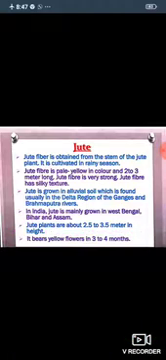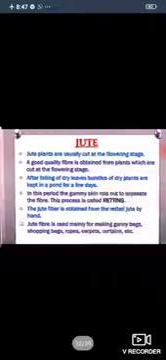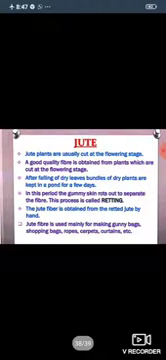Jute plants are about 2.5 to 3.5 meter in height. It bears yellow flowers in 3 to 4 months. Next, jute. Jute plants are usually cut at flowering stage. Number 2, a good quality fiber is obtained from plants which are cut at the flowering stage. Number 3, after falling of dry leaves, bundles of dry plants are kept in a pond for a few days. In this period, the gummy skin rots out to separate the fiber. This process is called retting.